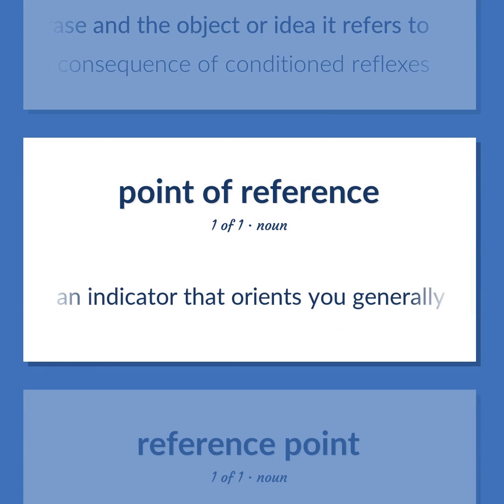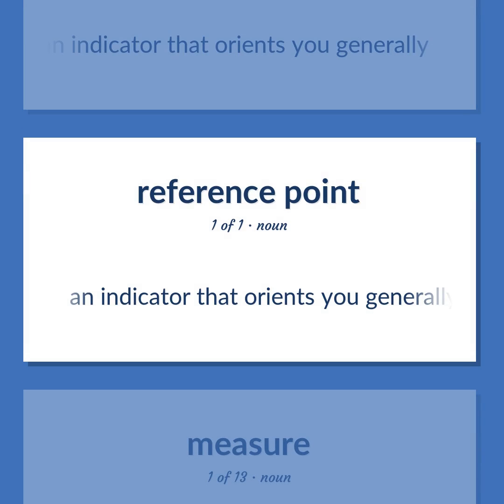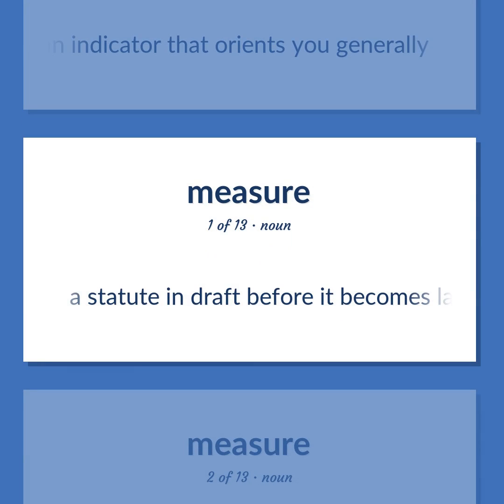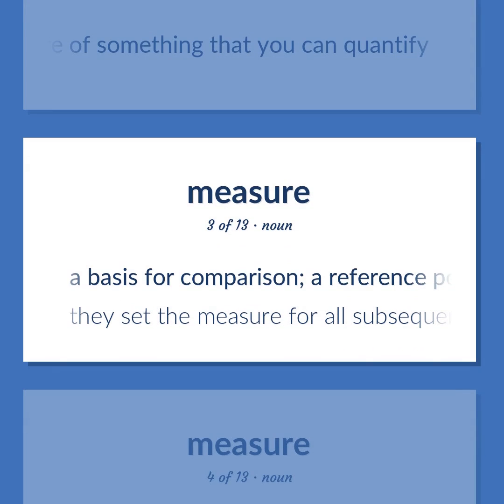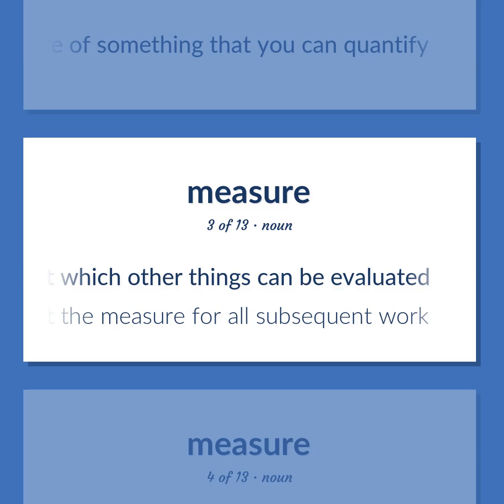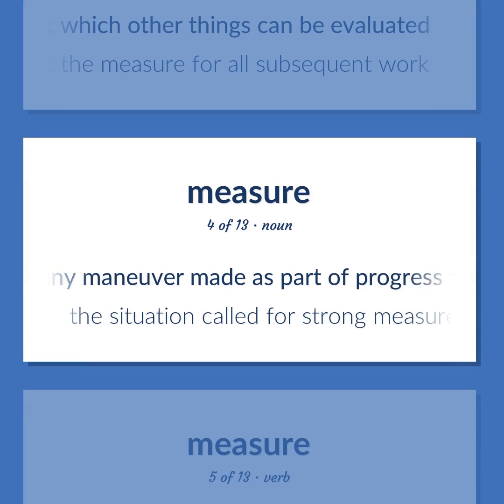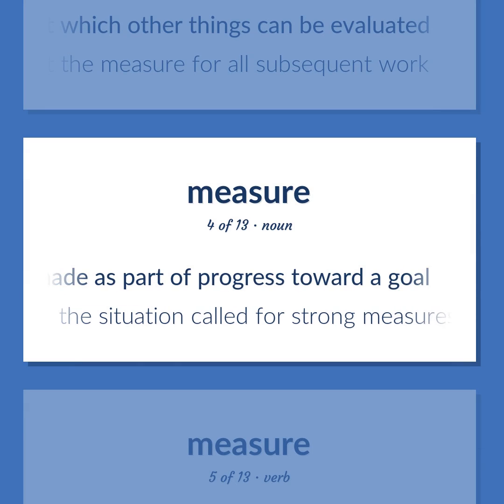An indicator that orients you generally. A statute in draft before it becomes law. How much there is or how many there are of something that you can quantify. A basis for comparison: a reference point against which other things can be evaluated. They set the measure for all subsequent work. Any maneuver made as part of progress toward a goal. The situation called for strong measures.